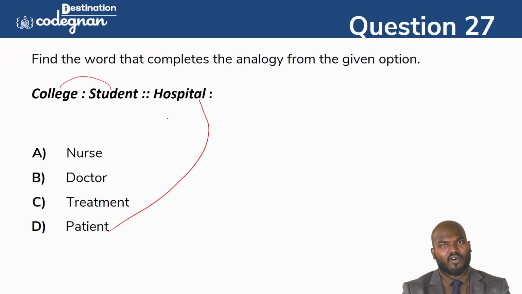Please look closely at the options, because all the options here are confusing. Don't make the wrong answer here. So the student learns in the college, and the patient is cured in the hospital. So option D is the correct answer we will go for here.